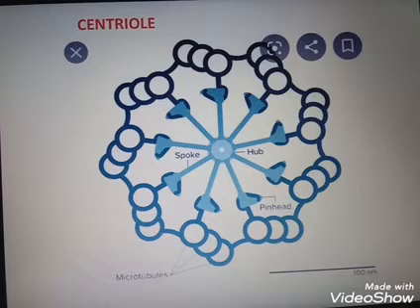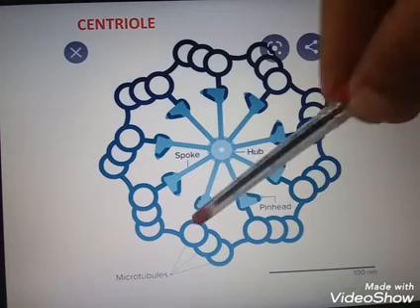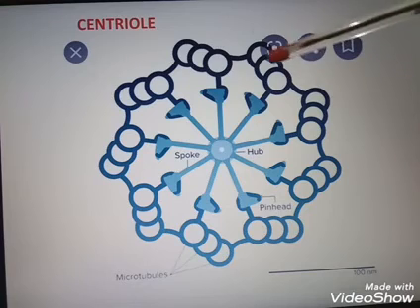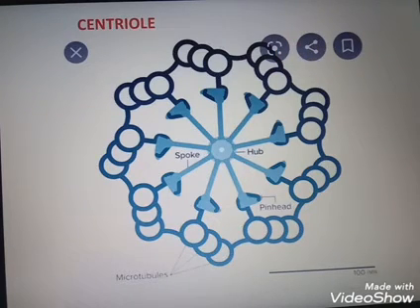The centriole arrangement looks like a cartwheel. Here, 1, 2, 3, 4, 5, 6, 7, 8, 9 microtubules are arranged in triplet form. In cilia and flagella they are arranged in doublet form, and here they are arranged in triplet form. And they have a radial spoke and the hub, just like our cartwheel.